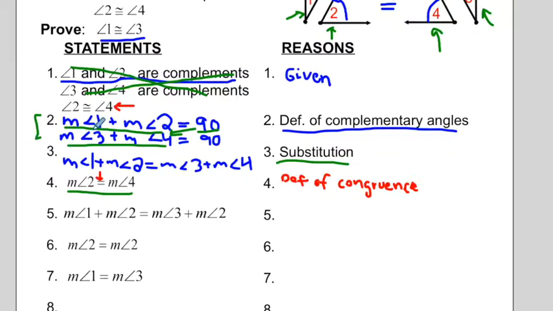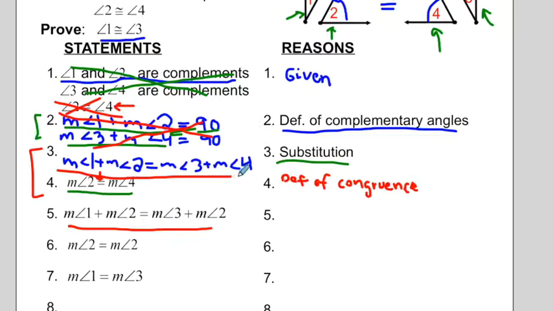Now we've used these, we've used that, we've used this. Now, some combination of numbers 3 and 4 is going to give us this statement. Well, I think it's clear to see that this statement is exactly the same as this statement here, except the only thing that's changed is where it says measure of angle 4 here. In this statement it says measure of angle 2. Where did that come from? Well, clearly it came from number 4, the fact that measure of angle 2 equals measure of angle 4.